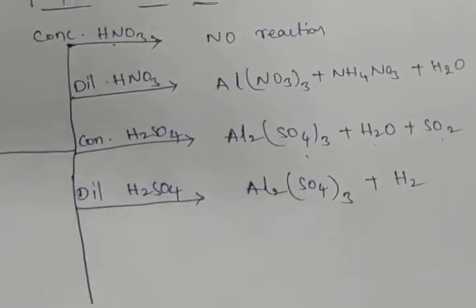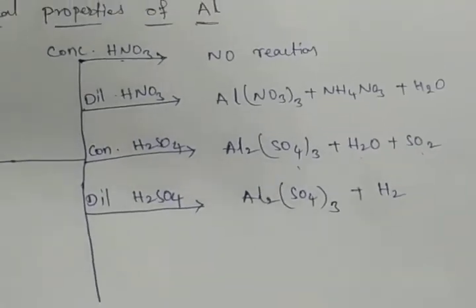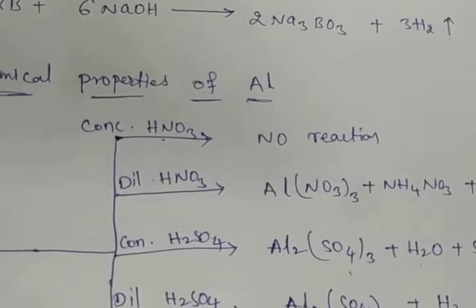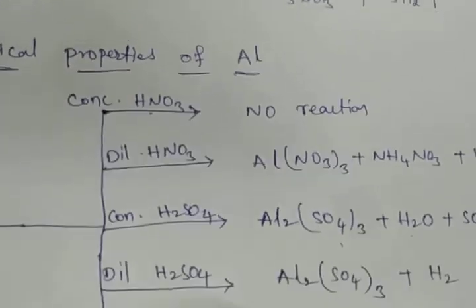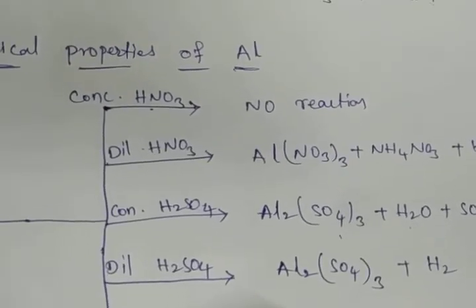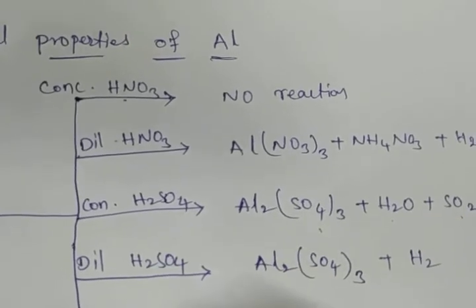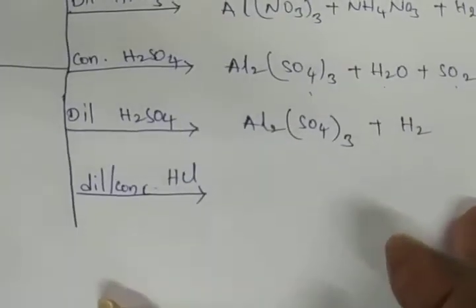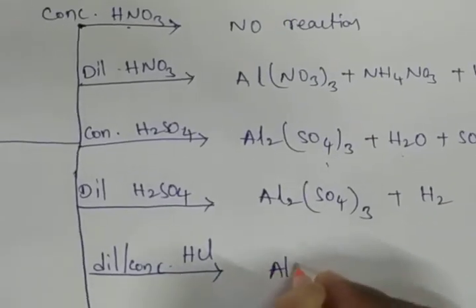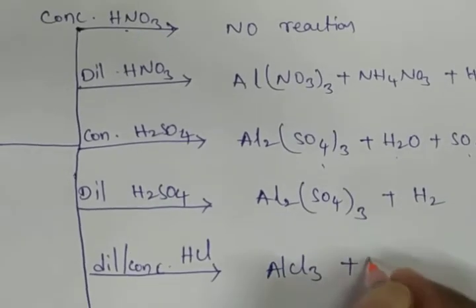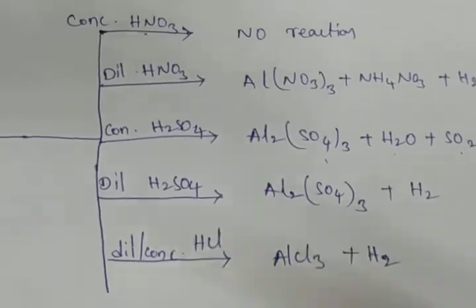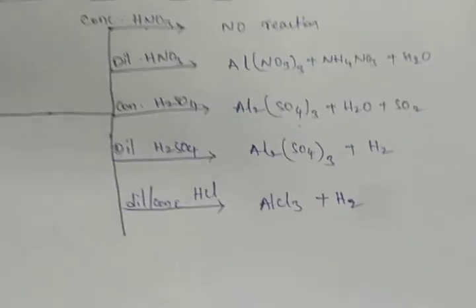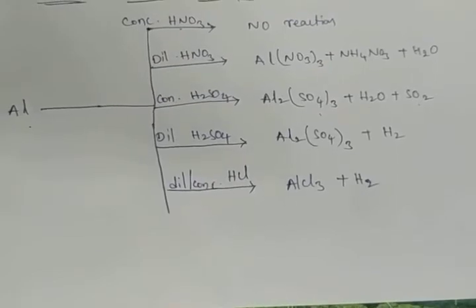Okay, next we have to take the dilute and concentrated HCl. With dilute and concentrated HCl, it will react and give the same product, dilute or concentrated. It will form AlCl3 plus H2. Okay, with aluminium, dilute or concentrated HCl gives AlCl3 plus H2.